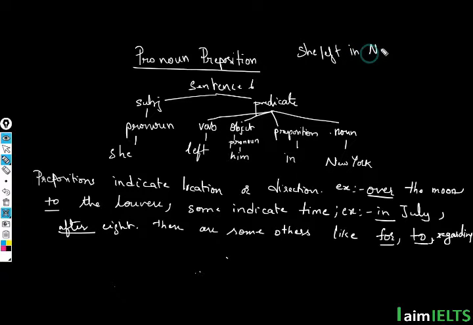She left in New York him, something like this. So here it is basically their mother tongue that kind of hinders them, because in their mother tongue sentence formation could be different. The subject, verb, object positions could be different. But when it comes to English, we have some sentence structures that we need to follow. So if I write this particular object here, then this sentence would be incorrect. So the correct position of this object is here, immediately after the verb.